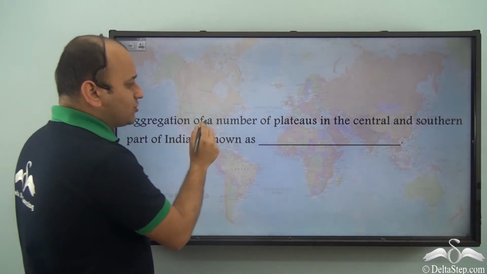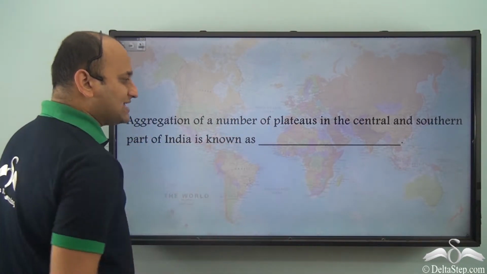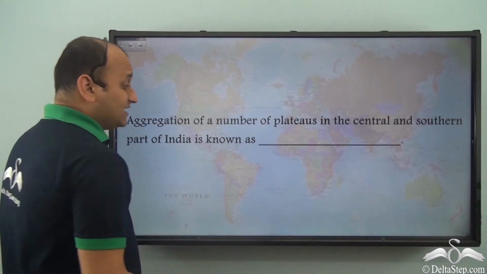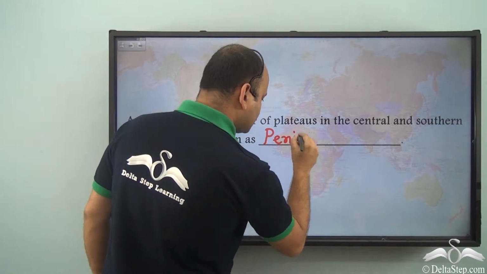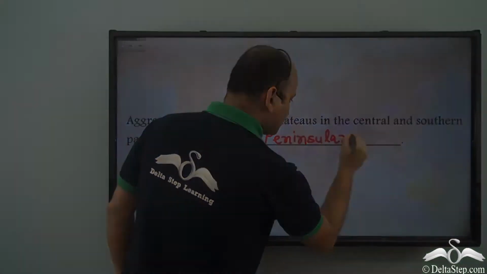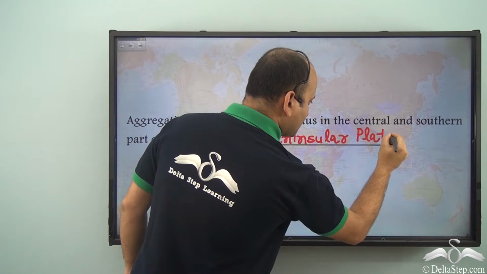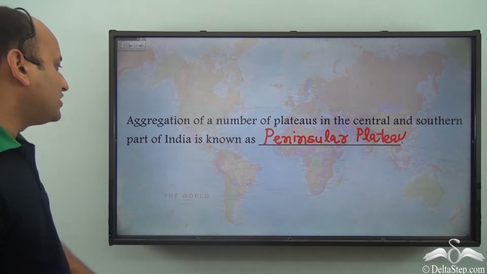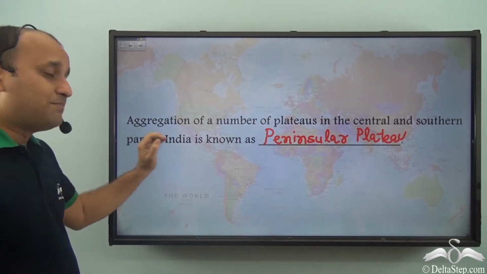So an aggregation of a number of plateaus in the central and southern part of India is known as, what do you think? Well, it is the Peninsular Plateau. So it's the Peninsular Plateau region, which is an aggregation of a number of plateaus in central and southern part of India.